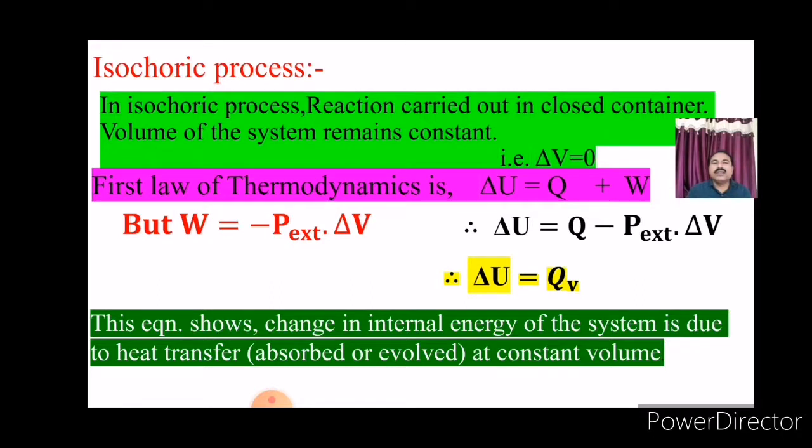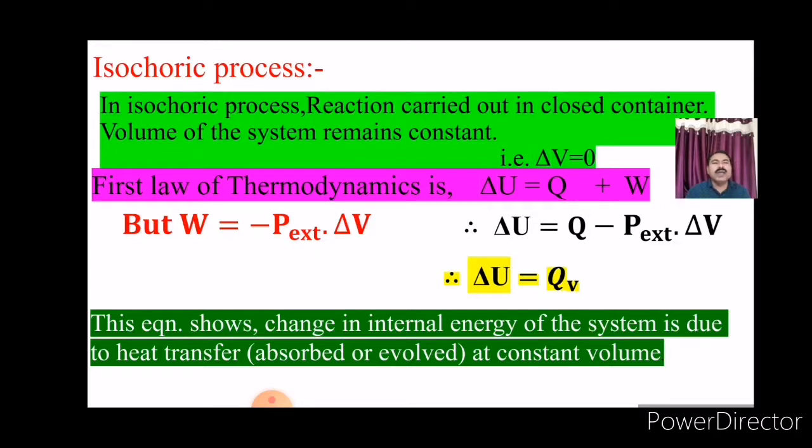where delta U is the change in internal energy or increase in internal energy of the system, and QV is the heat absorbed or evolved, or in other words, heat transfer by the system at constant volume. Hence, this equation shows that change in internal energy of the system is due to heat transfer at constant volume.